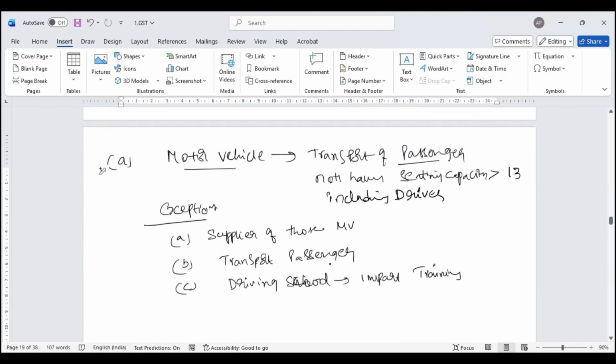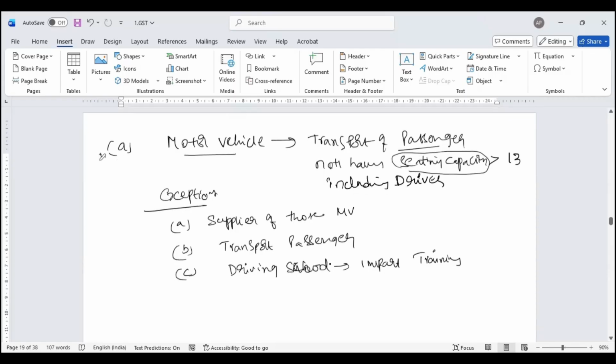So first and foremost, they say if you have a motor vehicle whose seating capacity is less than 13, including the driver, no ITC. More than 13, you can claim input tax credit. So why 13? Why not 4? Why not 5? Maybe a prime number, the government has decided 13. I cannot question. Usually the company director will not come in a tempo traveler, or a Swaraj Mazda, to the office. So they say it's a luxury, personal usage will be there. They have restricted your input tax credit on the basis of seating capacity. This is your first item, which they say is block credit.